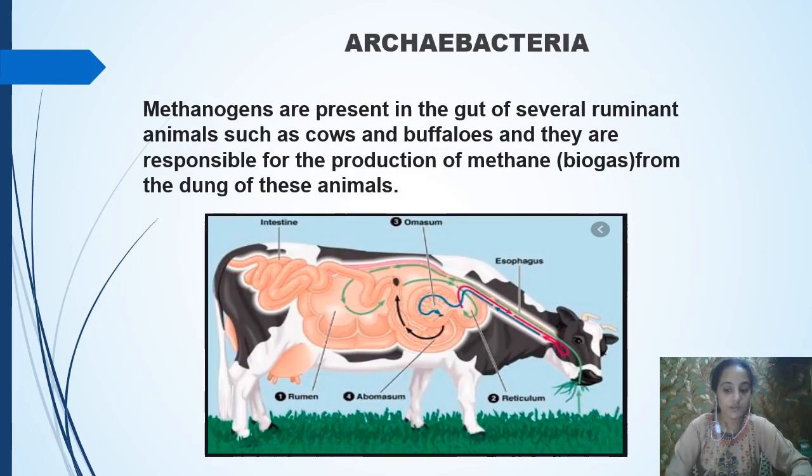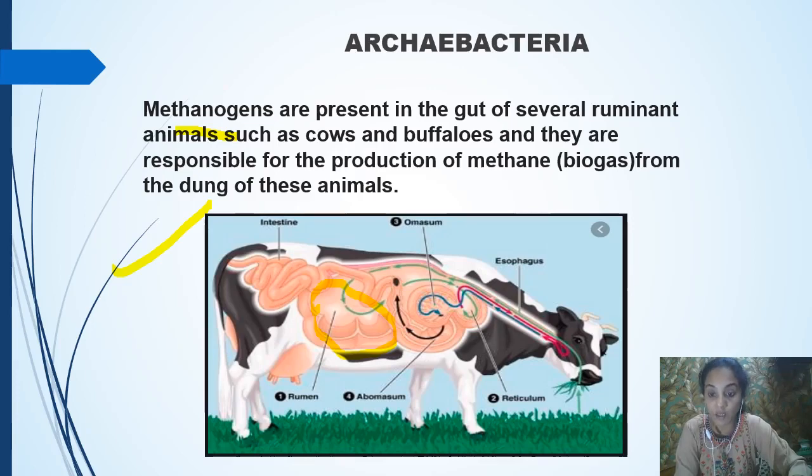This is also a picture that I'm showing here. This is a methanogen bacteria. You know that this is a cow, and methanogen bacteria are present even in the rumen part of the cow. This is the intestinal part of the cow, and that exact position is called the rumen.